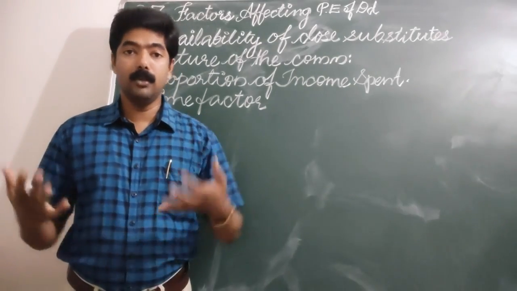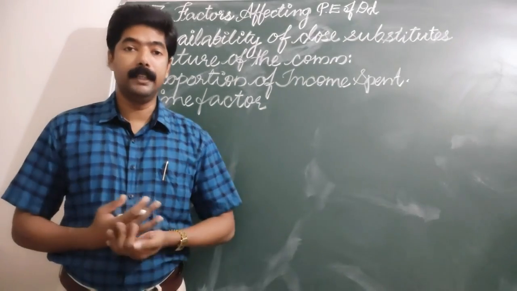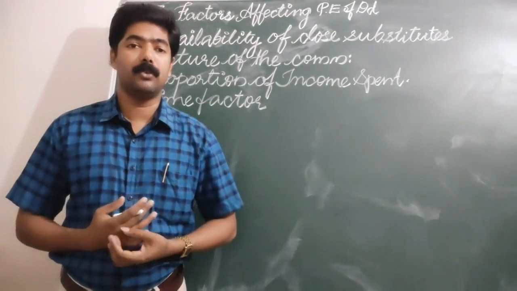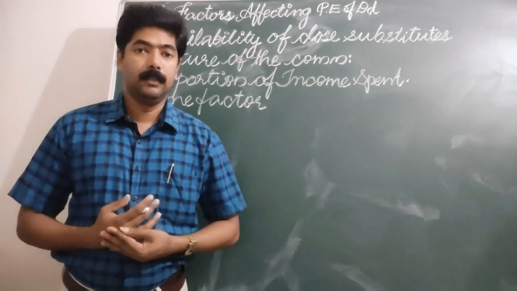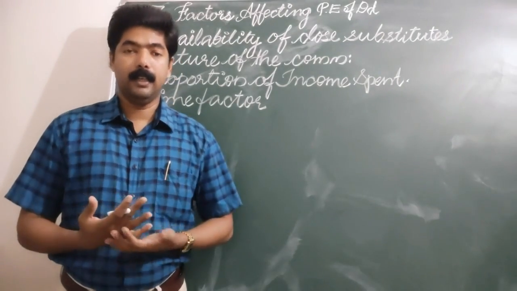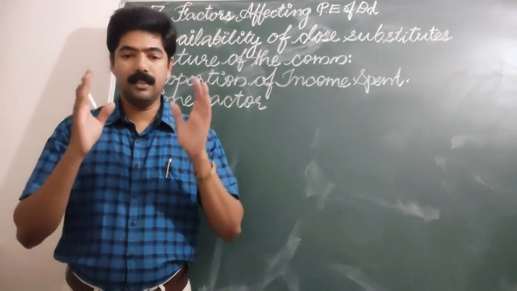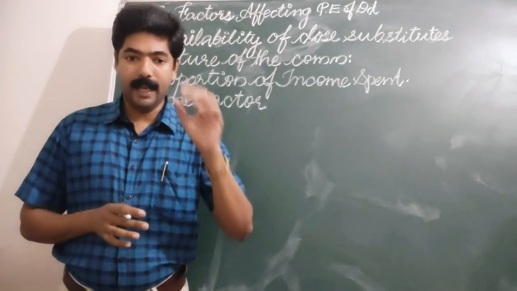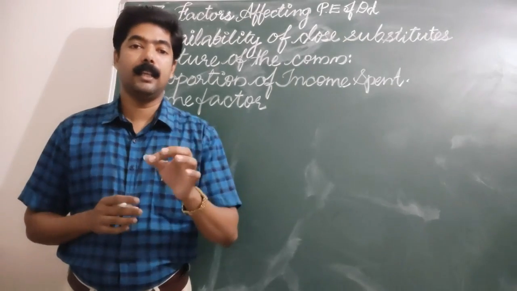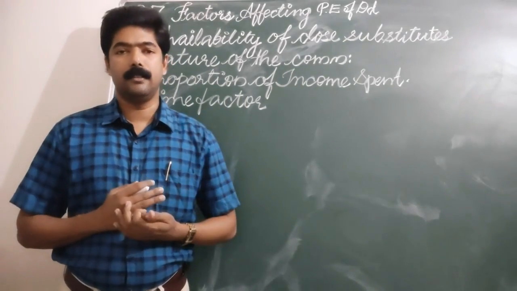Necessities are the goods that we can't avoid, which are very essential for day-to-day life. In order to exist on earth we need such necessities. Such necessities, like food items, are generally inelastic in nature.